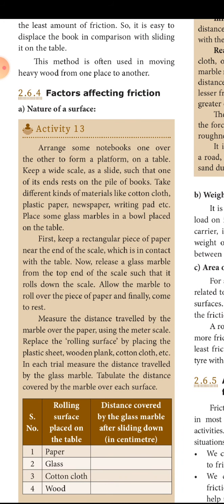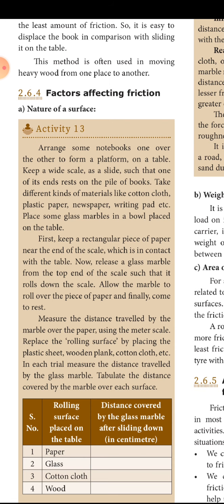Arrange some notebooks one over another to form a platform on a table. Keep a wide scale as a slide such that one end rests on the pile of books. Take different kinds of materials like cotton, paper, plastic paper, newspaper, writing pad. Place some glass marbles in a bowl. First keep a rectangular piece of paper near the end of the scale which is in contact with the table.